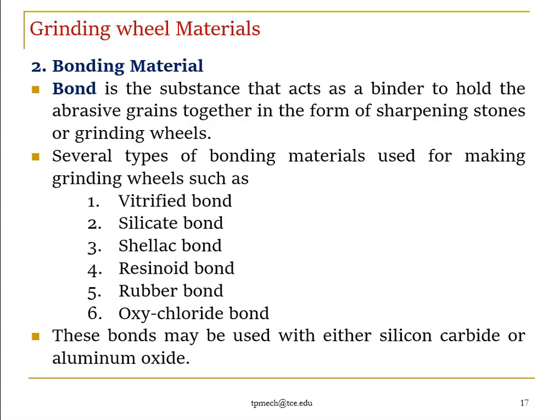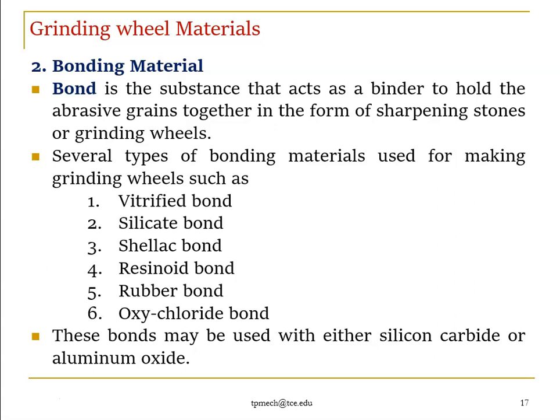Several types of bonding material are used for making grinding wheels, such as vitrified bond, silicate bond, shellac bond, resinoid bond, rubber bond, and oxychloride bond. So based on our bonding material, we have 6 types. If you use clay, we say vitrified. If you use silica of soda, then we say silicate. Shellac, resinoid, rubber, and oxychloride: if you use magnesium oxide or magnesium chloride, then we say it's an oxychloride bond.